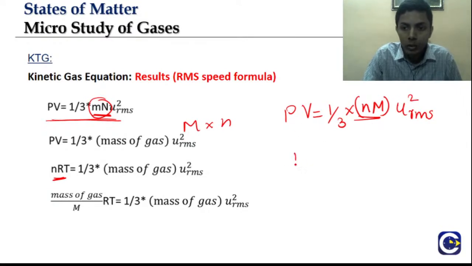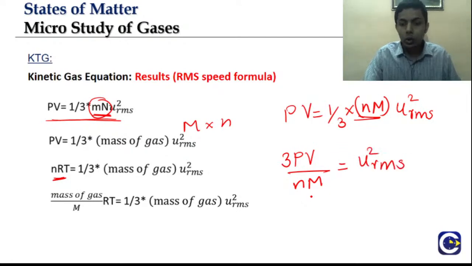If I take Mn to the other side, it will be PV by Mn, and 3 I'll take to the numerator, so 3 PV by Mn equals URMS square.